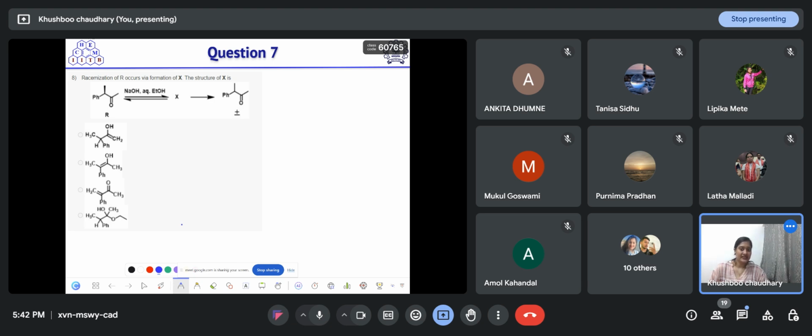So the next question is: racemization of R occurs via formation of X. The structure of X is... So here, when this ketone reacts with base in the presence of aqueous ethanol, an intermediate forms, and then it leads to the formation of the racemic ketone. So what is the possible intermediate formed during the reaction? Think about it and then answer.